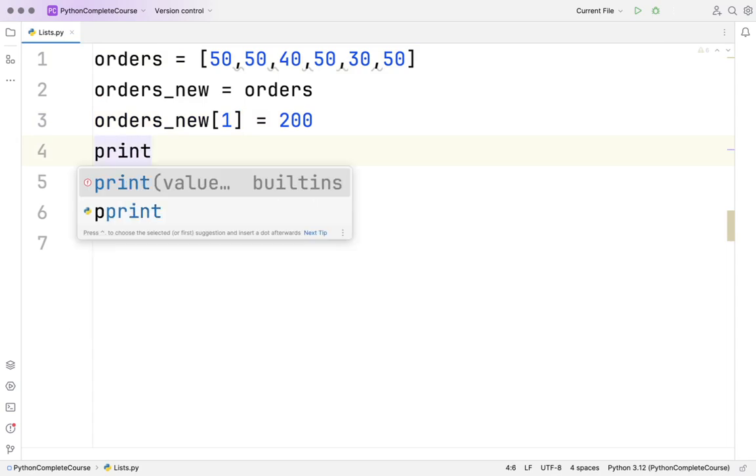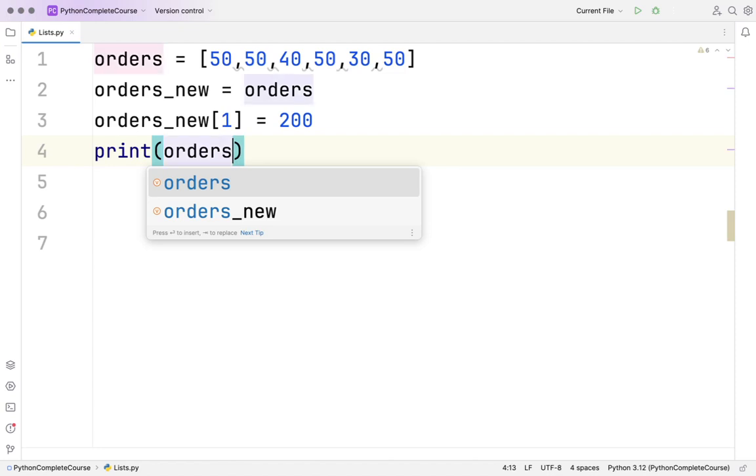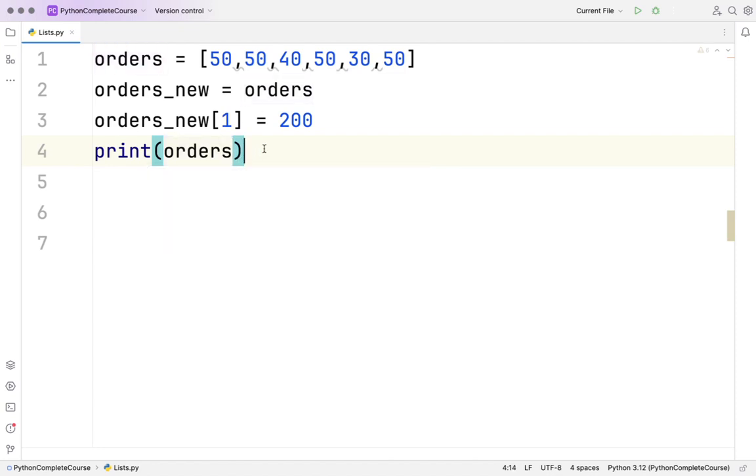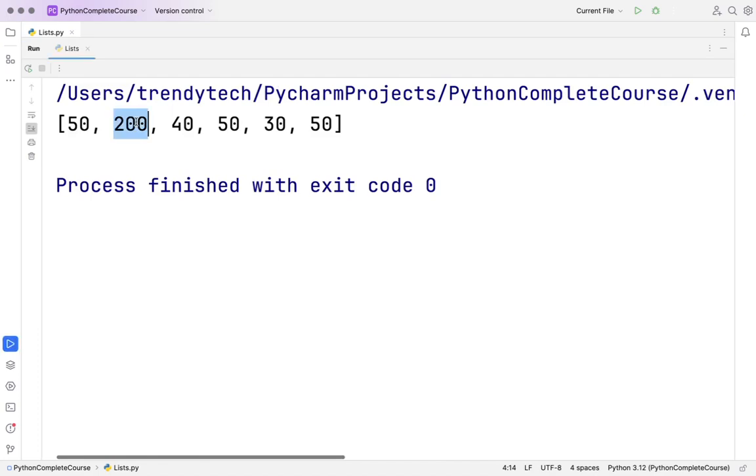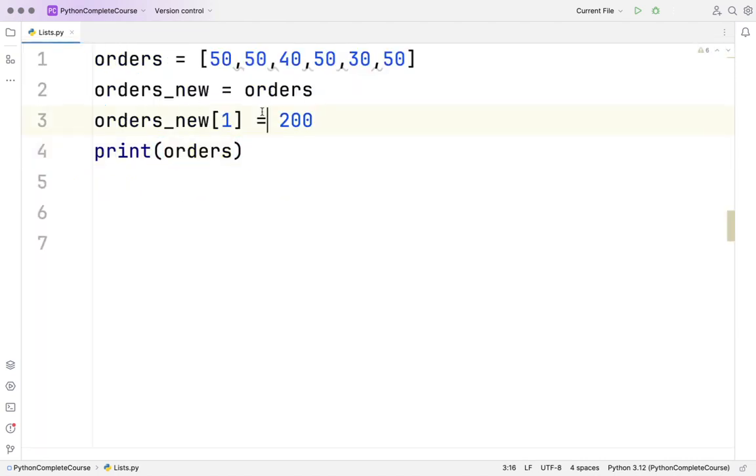Now I am saying print orders. I'm making the change in the new one, but I'm printing orders, and you would be surprised to see this is reflecting in the old also. Why? Because it's just two names pointing to the same memory location. It's not an actual copy. One memory location and two names pointing to it. Two references. So if you make a change in one, it will reflect to the other.